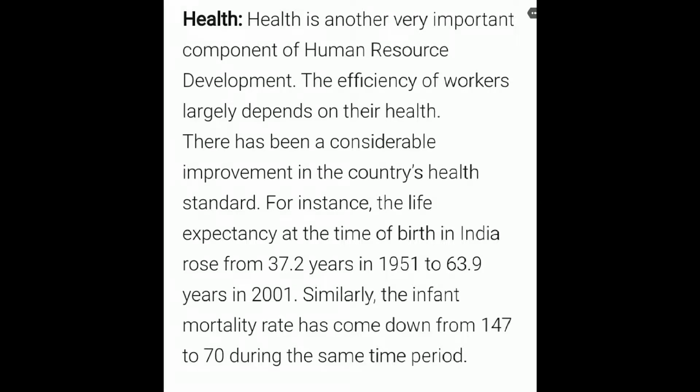Life expectancy at the time of birth in India rose from 37.2 years in 1951 to 63.9 years in 2001. Similarly, the infant mortality rate has come down from 147 to 70 during the same time period. So these were the qualities of people.